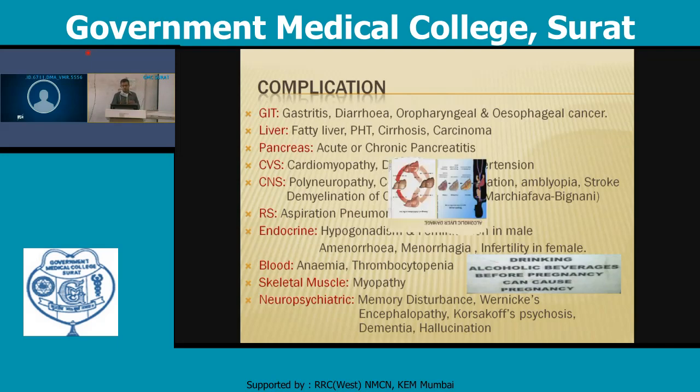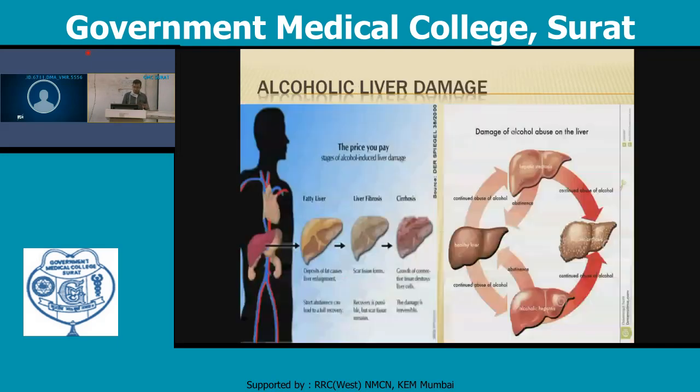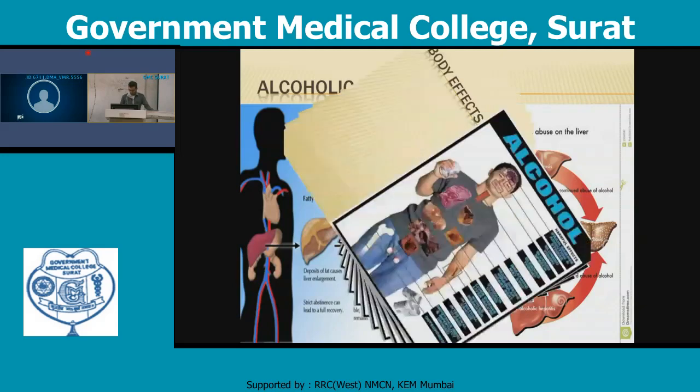So there will be fatty liver, liver cirrhosis, fibrosis, and lastly liver cirrhosis that is present. It is known as alcoholic liver damage. These are the various body effects.